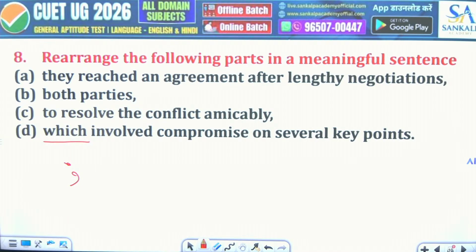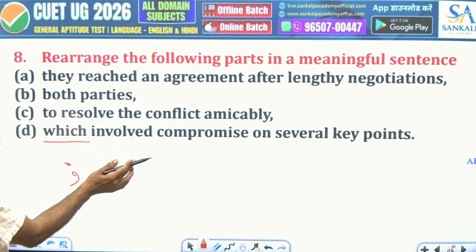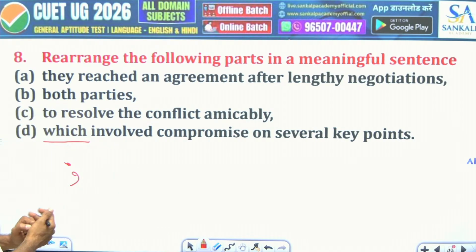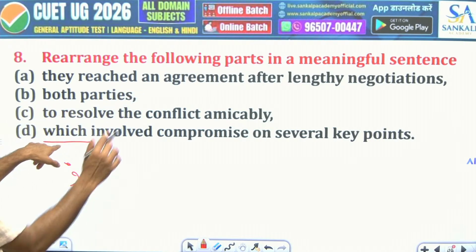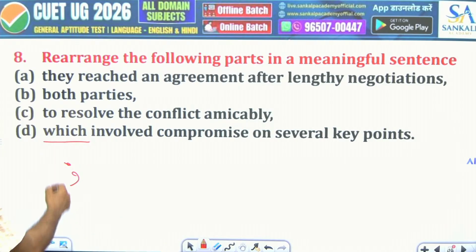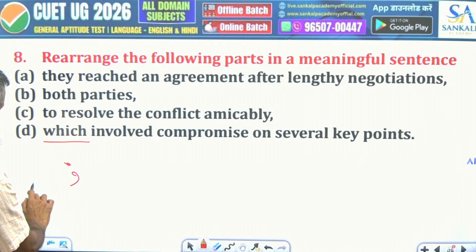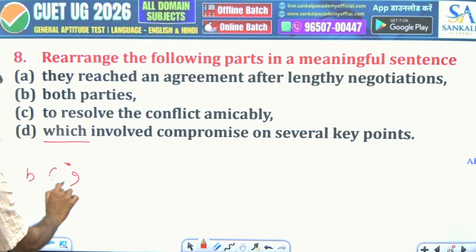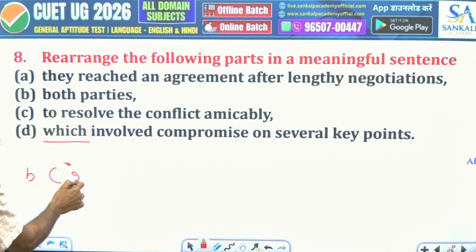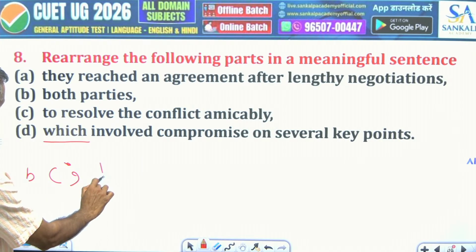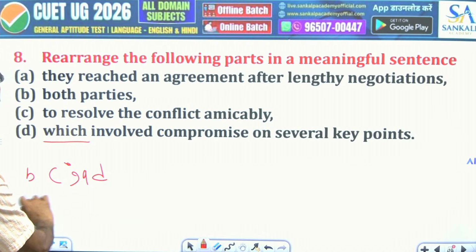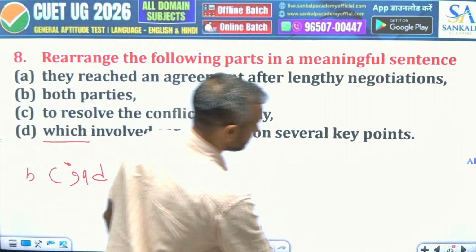Both parties, which, it can't be for the both parties to resolve the conflict amicably, which, no. So it is going with this sentence, this "which" is connecting here, and then it will be B, C, this colon there, you don't have to worry about that, and then A and D. Okay, let's move to next.